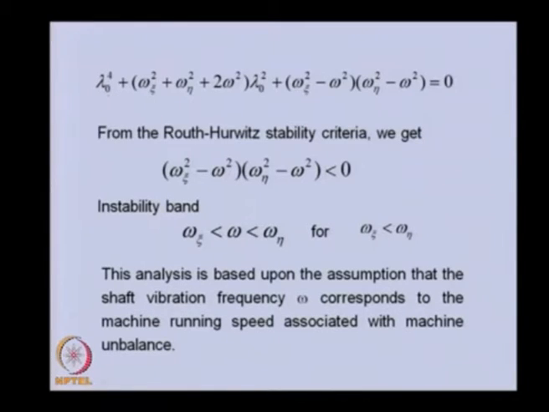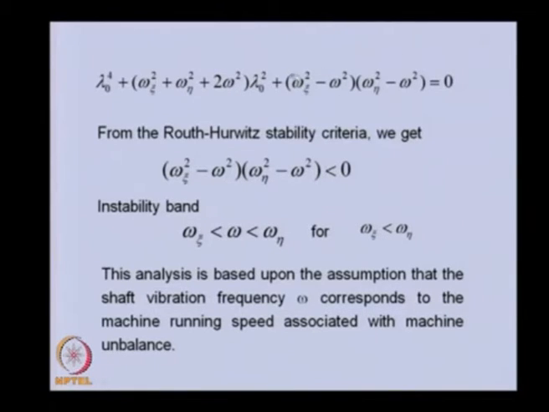In this particular case, because this is a polynomial with real coefficients, we know the Routh-Hurwitz stability criteria. The first criterion is that all the coefficients should have the same sign. Here we have 1, so this is positive. These terms are all square terms, so they will be positive.